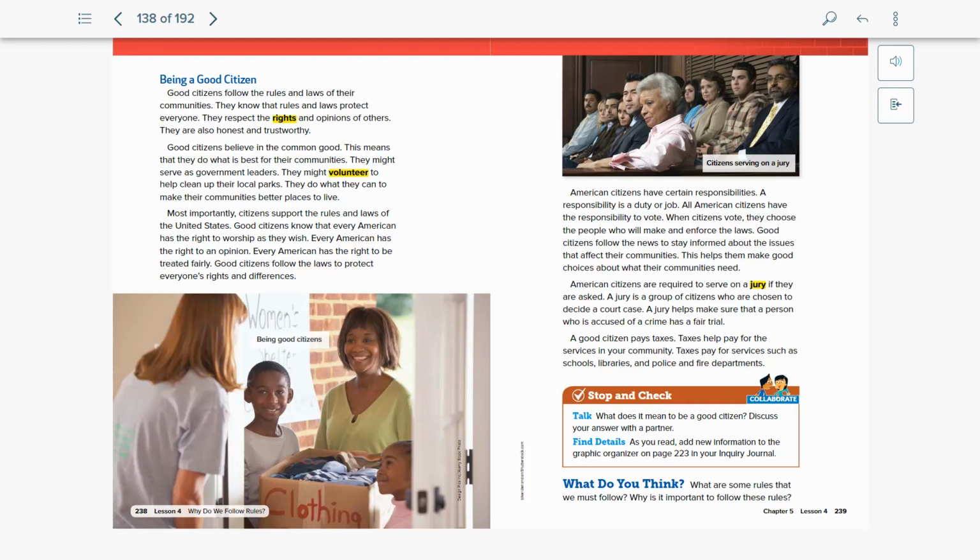They might serve as government leaders. They might volunteer to help clean up their local parks. They do what they can to make their communities better places to live. Most importantly, citizens support the rules and laws of the United States. Good citizens know that every American has the right to worship as they wish. Every American has the right to an opinion. Every American has the right to be treated fairly. Good citizens follow the laws to protect everyone's rights and differences.